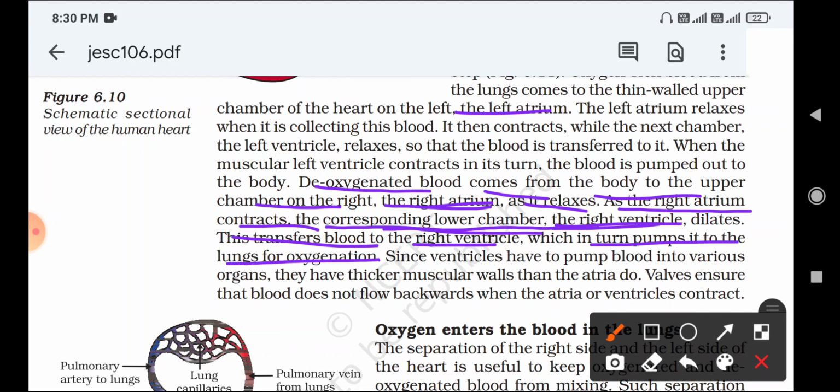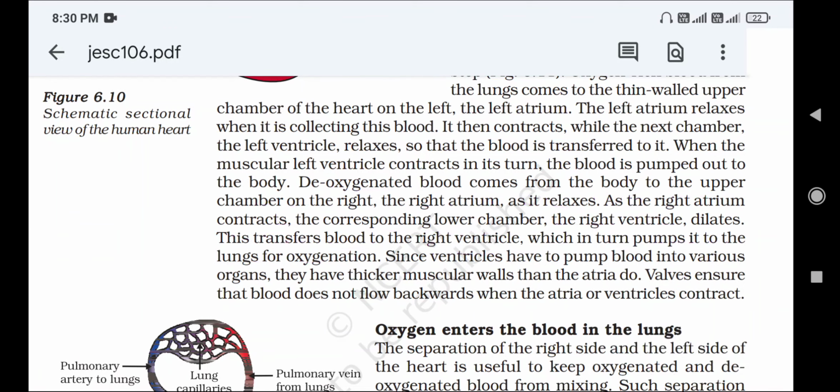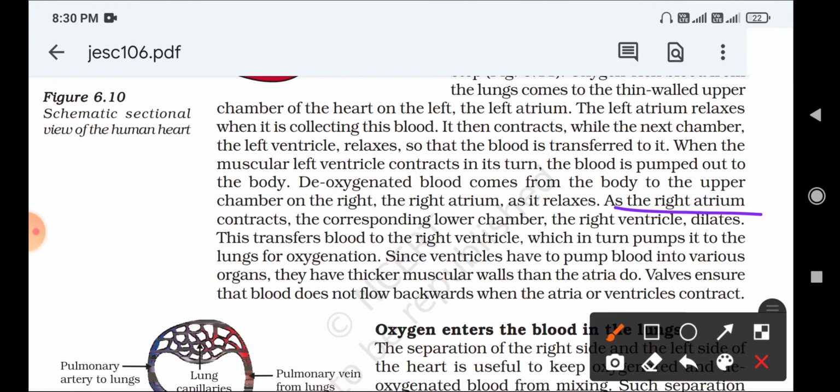The carbon dioxide blood is coming from the right atrium. As the right atrium contracts, the carbon dioxide blood goes to the right ventricle.